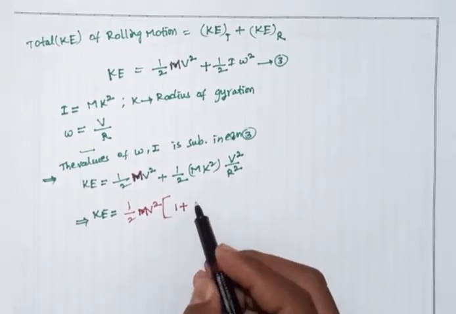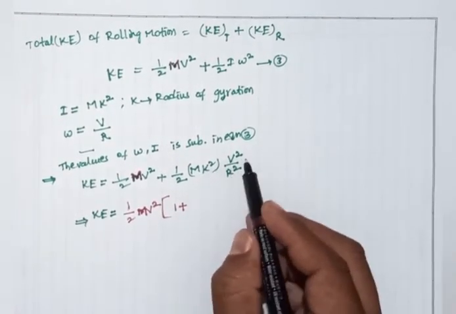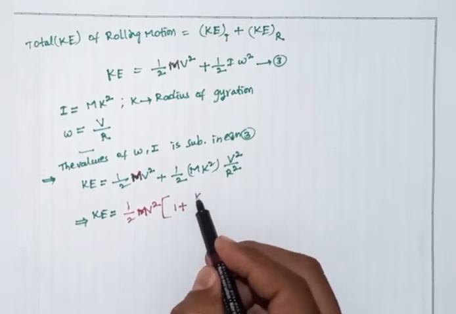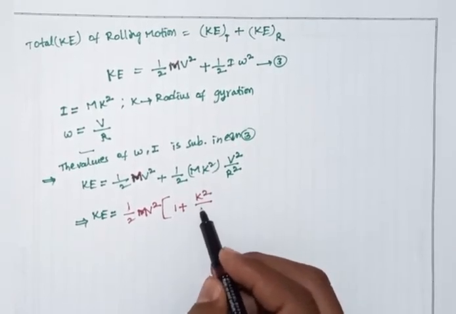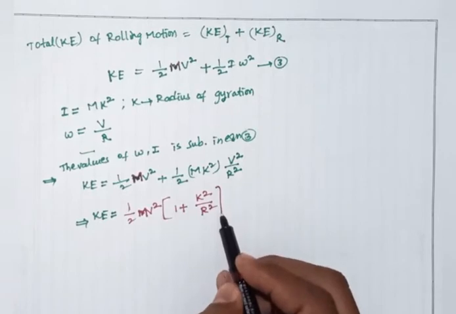So 1 plus the remaining part, k square by r square.